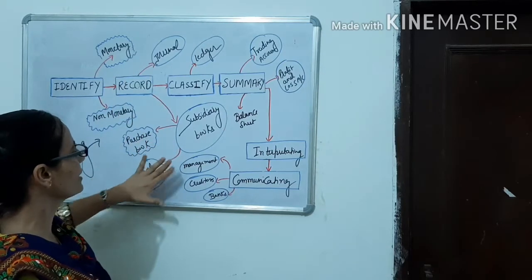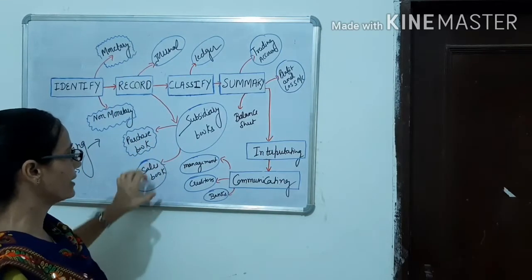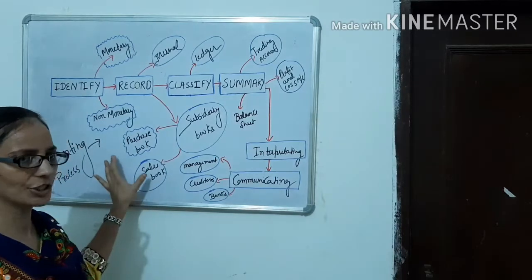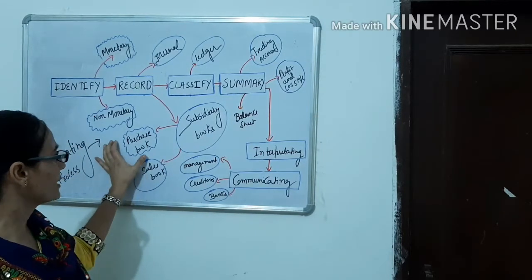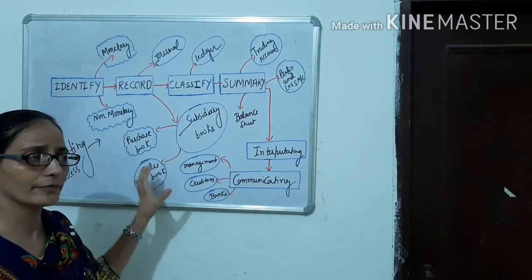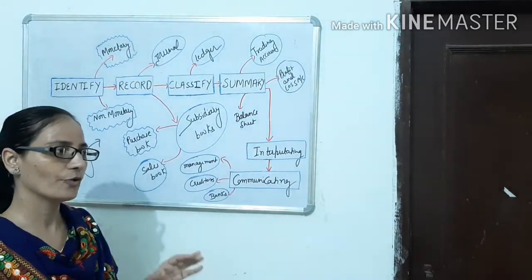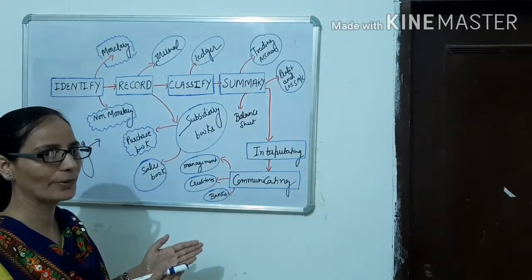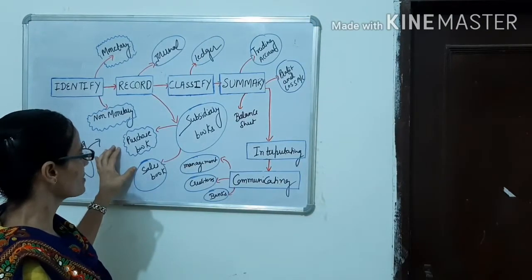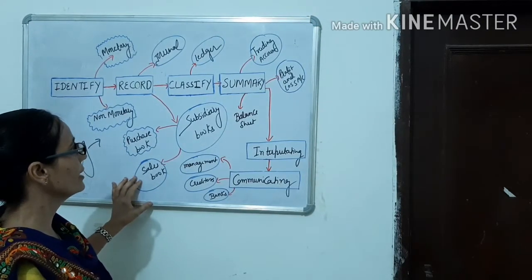At that time, subsidiary books are to be prepared, and they include the sales book and purchase book. Okay, what is the purchase book? There are so many transactions of purchases throughout the year, so we will record them in a separate book that is called a purchase book, and so in the case of the sales book.